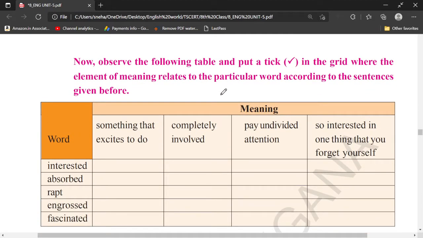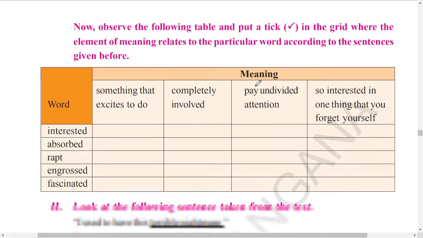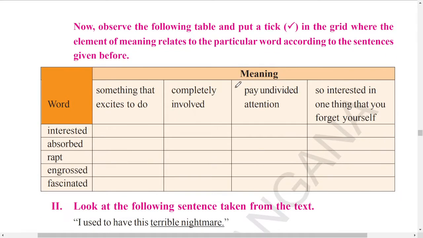Now observe the following table and put a tick mark in the grid where the element of the meaning relates to the particular word according to the sentence. So here we have some words on the left and the meanings on the right. We have 5 words but only 4 meanings. So we have to mark the meanings in this case.